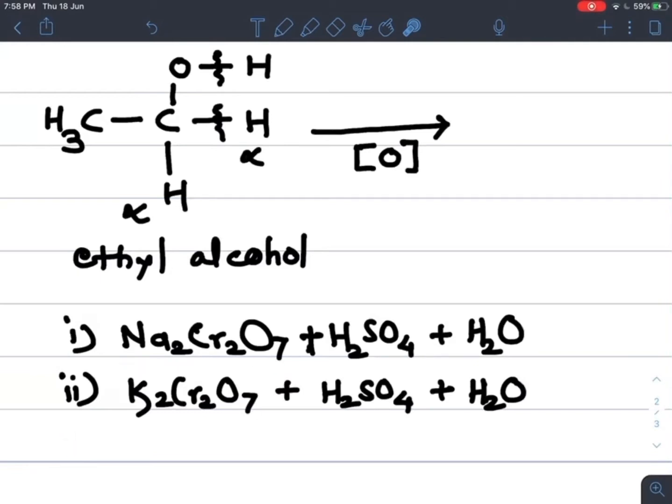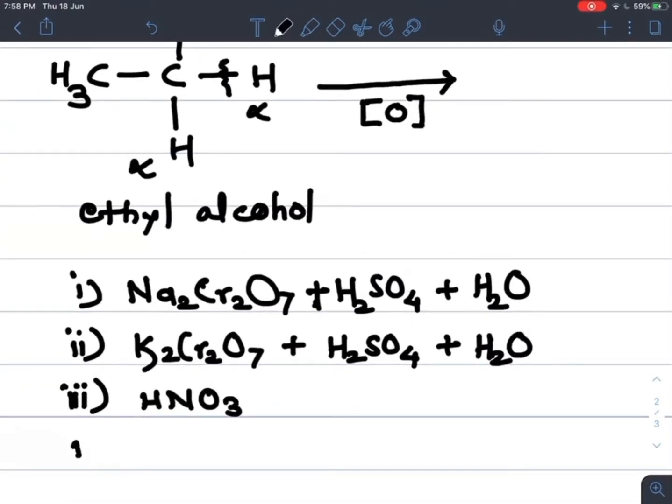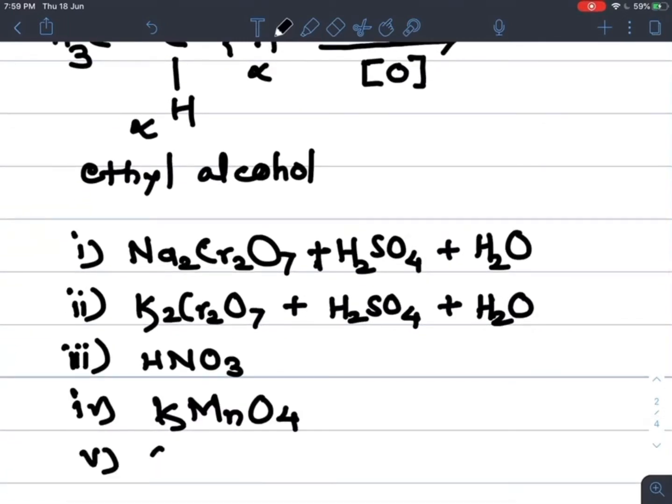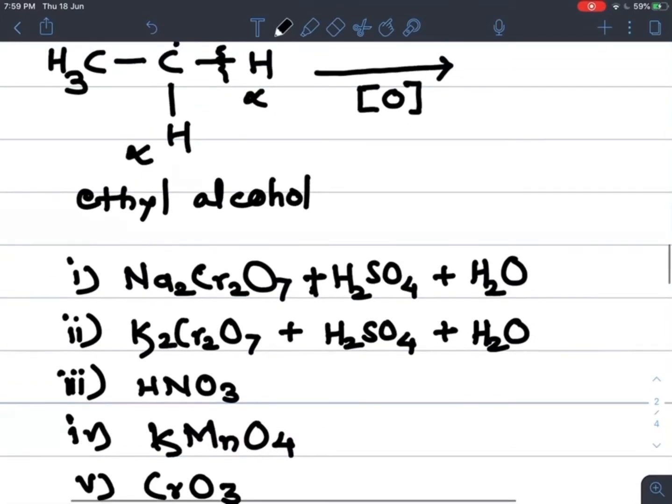Other oxidizing agents are also there. Dilute HNO3 also acts as an oxidizing agent. Again, KMnO4, acidic or alkaline, is used as an oxidizing agent. One more oxidizing agent is chromium trioxide, also called chromic anhydride. These are some oxidizing agents used during this oxidation.